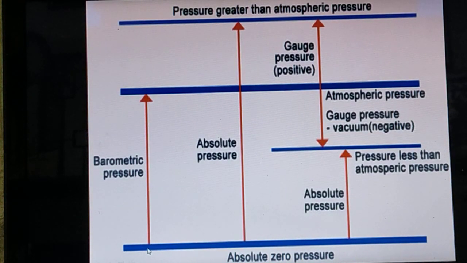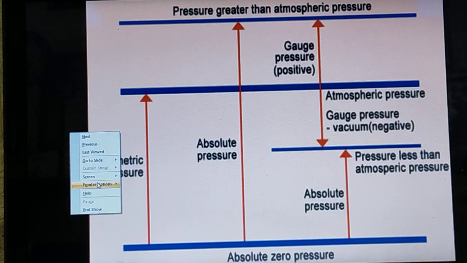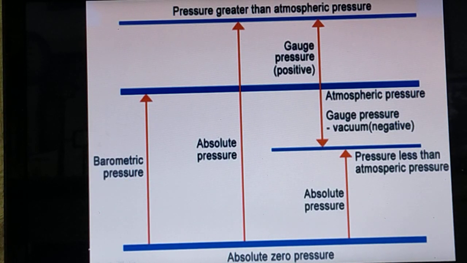Now, absolute zero position, this is one. This bottom line indicates what? We can consider it as the earth surface. This is the point considered absolute zero, absolute zero pressure. From that point up to the level of the presence of atmospheric air, the pressure exerted by the atmospheric air is referred to as atmospheric pressure, up to this level.